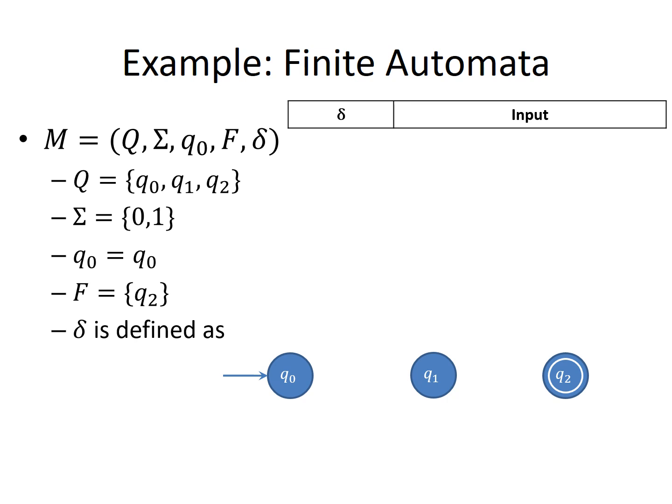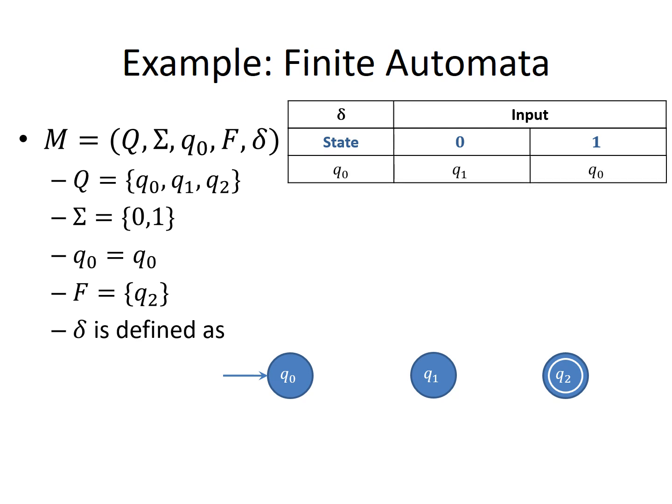Delta as definition is delta as Q cross sigma, right? Q is set of these states, so Q state with respect to input. Input is 0 and 1. So I start with the q0. Q0 on 0, it goes to q1.